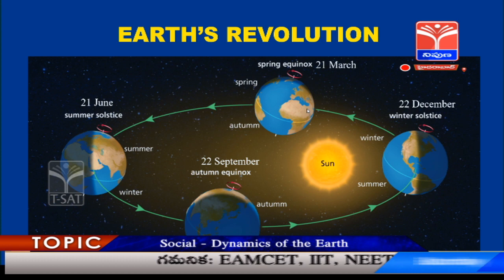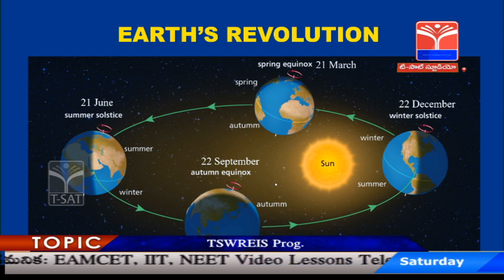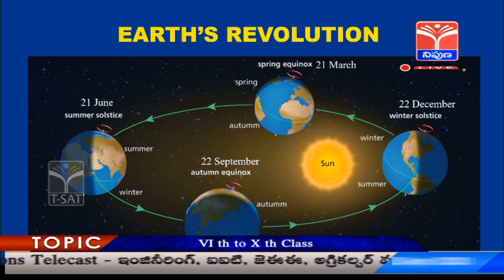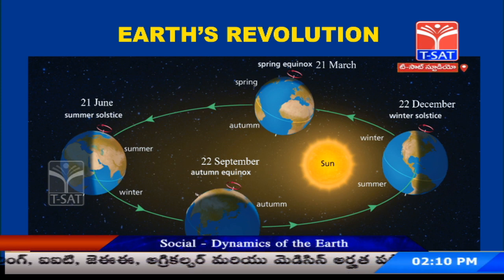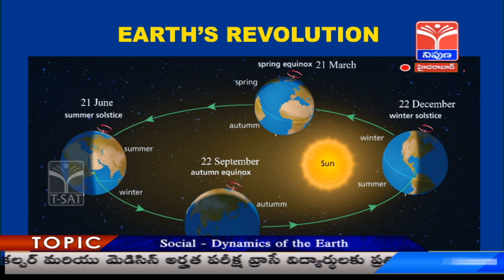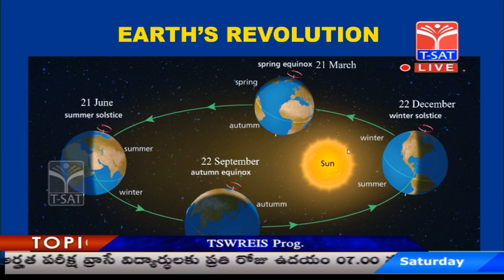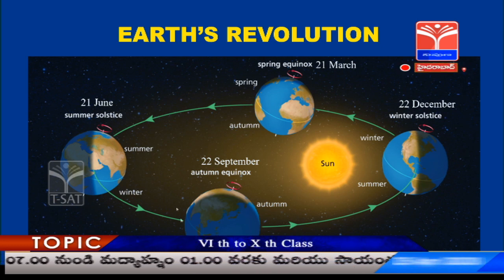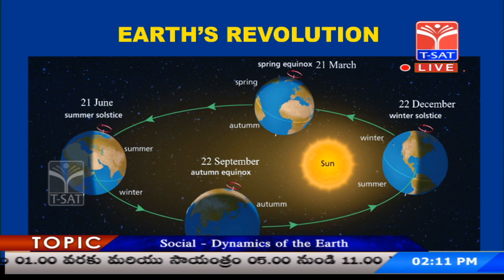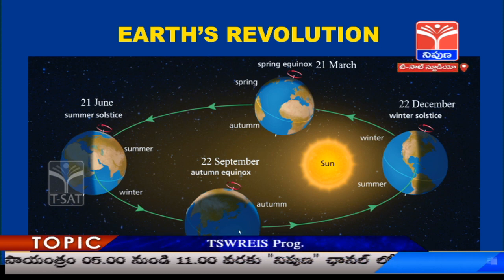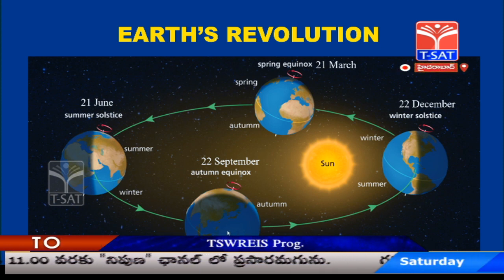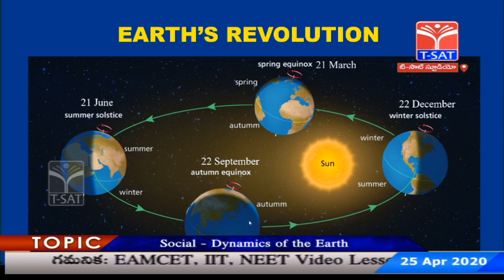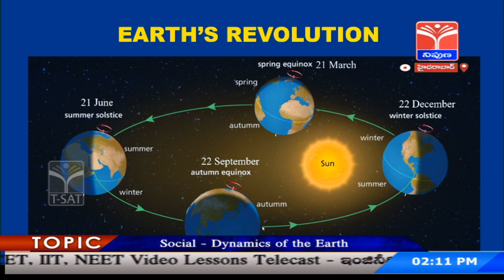You want to know when it happens? It happens twice in a year. On 21st March, we call it spring equinox, and on 22nd September, we call it autumn equinox. So, equinoxes and solstices are the two interesting phenomena that take place during Earth's revolution. To complete one revolution, as you all know, it takes 365 1/4 days. This 1/4 is totaled once in 4 years, and the year with the extra day, we call it leap year.